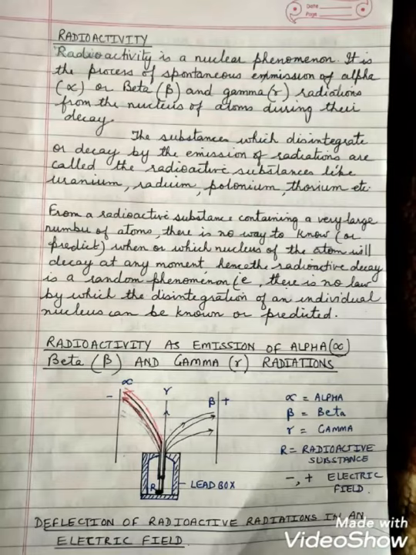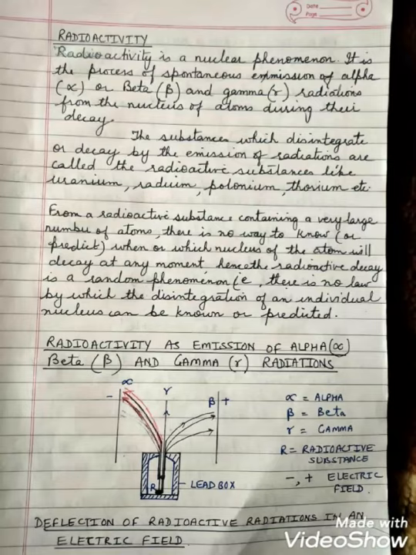The substances which disintegrate or decay by the emission of radiations are called radioactive substances, like uranium, radium, polonium, thorium, etc. For a radioactive substance containing a very large number of atoms, there is no way to know when or which nucleus of the atom will decay at any moment. Hence, the radioactive decay is a random phenomenon. There is no law by which the disintegration of an individual nucleus can be known or predicted.